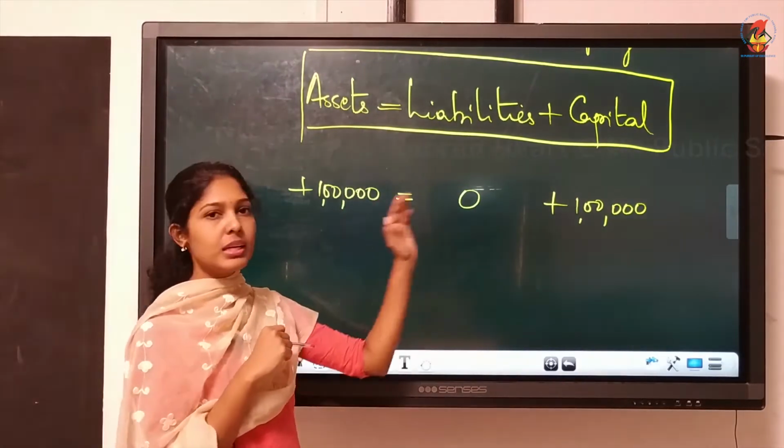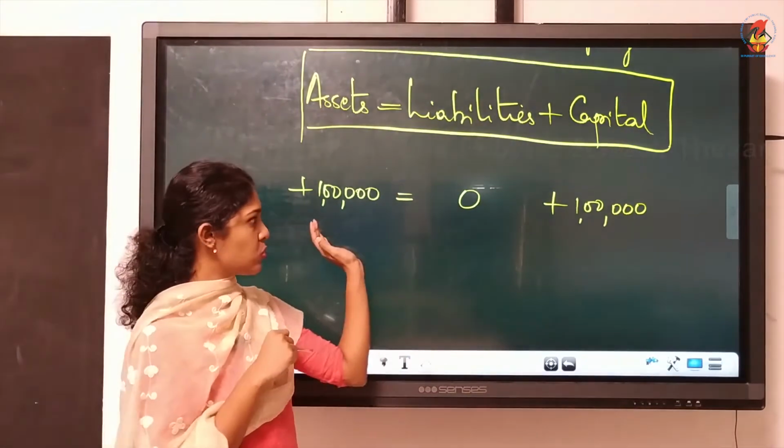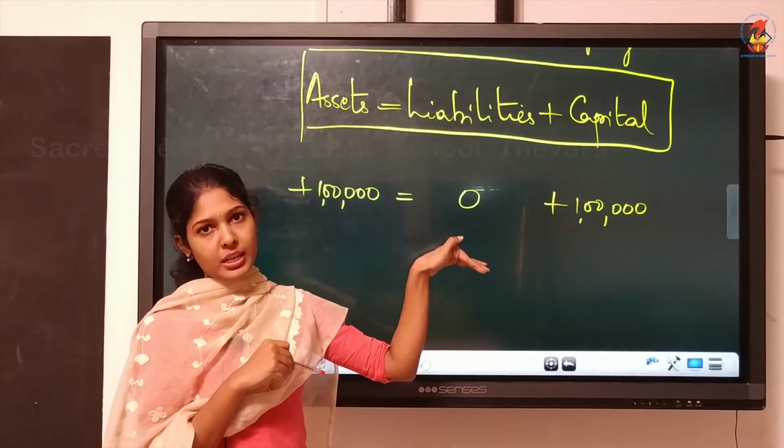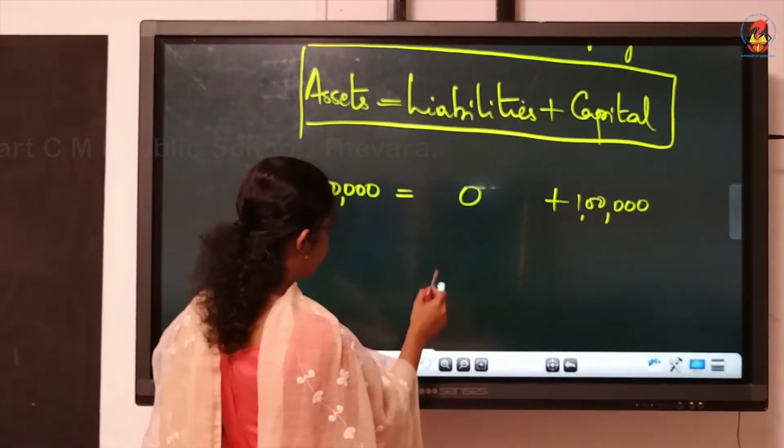Satisfied means whether it is the same on both sides. Is it the same? Yes. Plus 1 lakh here, plus 1 lakh on the other side. So the equation is correct. The next example we'll take.